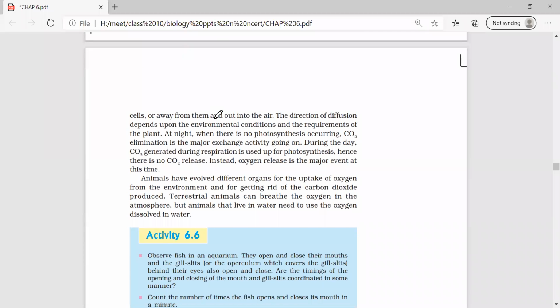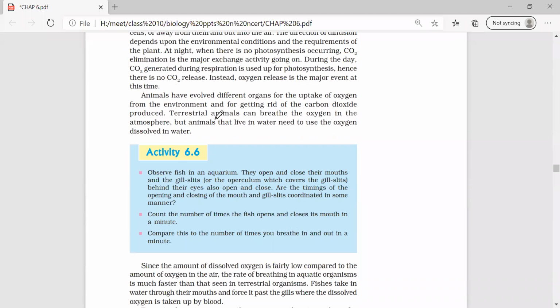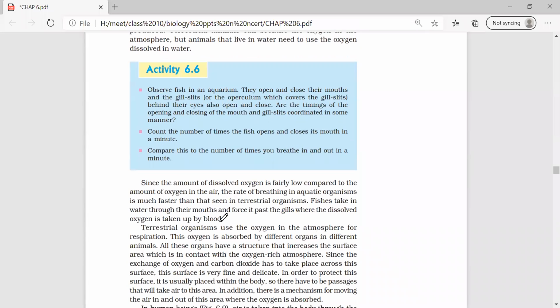Next, another important question over here. Why is there a difference of breathing rate between terrestrial animals and aquatic animals? You need to write this because of the difference in the dissolved oxygen levels. Understood? Okay, ma'am. Yes, ma'am.